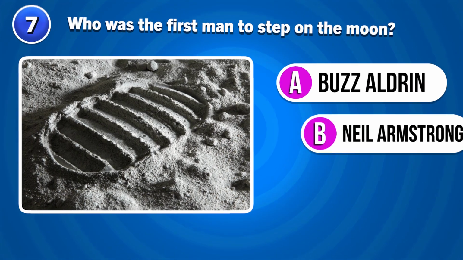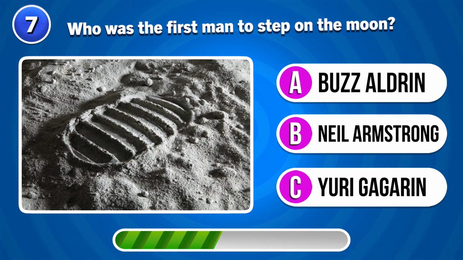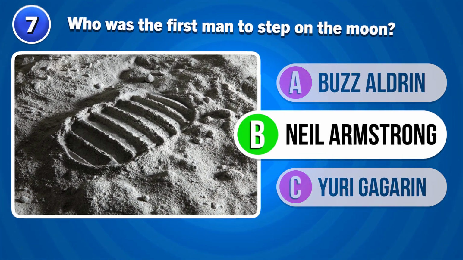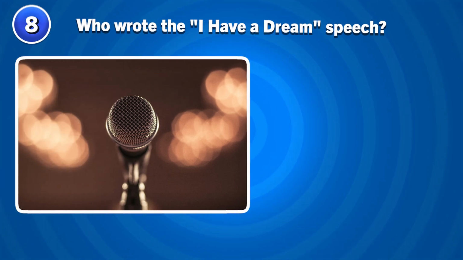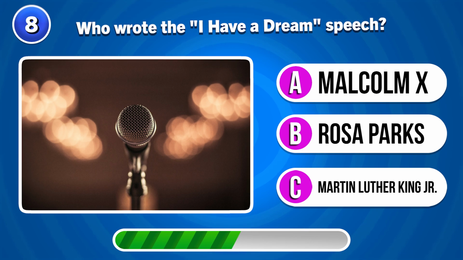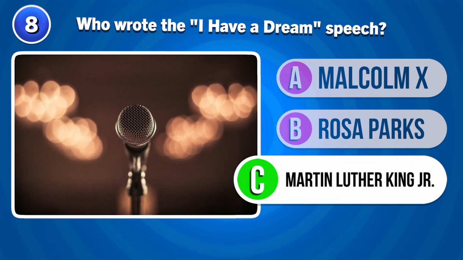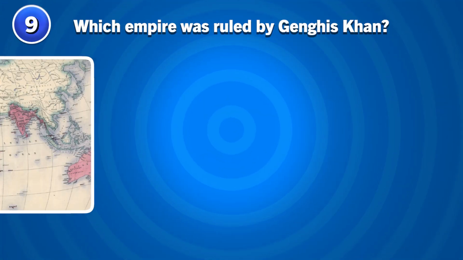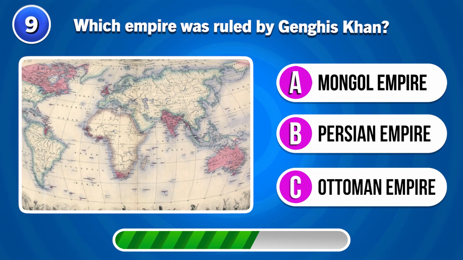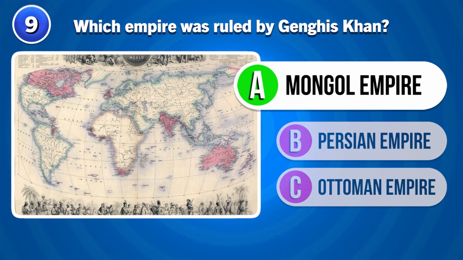Who was the first man to step on the moon? Neil Armstrong. Who wrote the I Have a Dream speech? Martin Luther King Jr. Which empire was ruled by Genghis Khan? Mongol Empire.